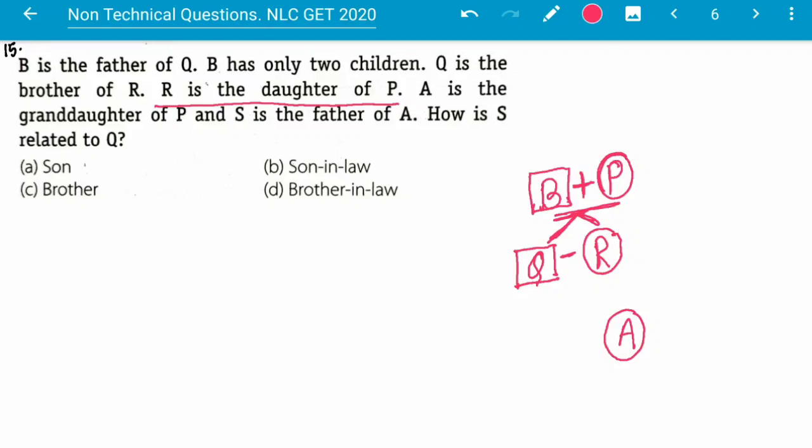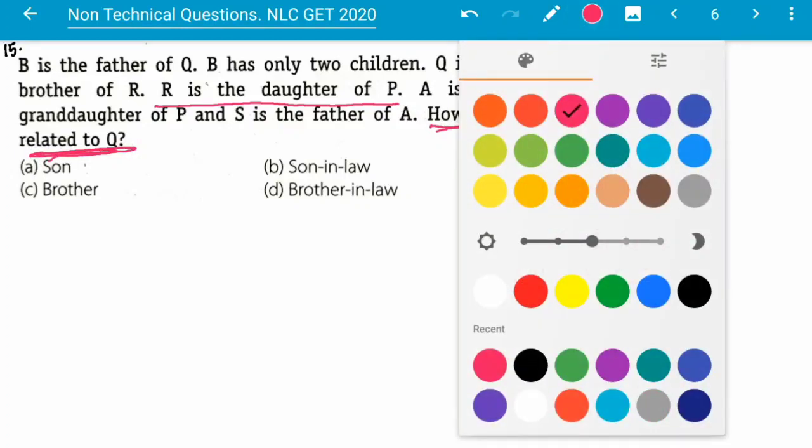So here, as there are only two children and S is the father, S is married to R, and their child is A. A is also a girl child. So how is S related to Q?